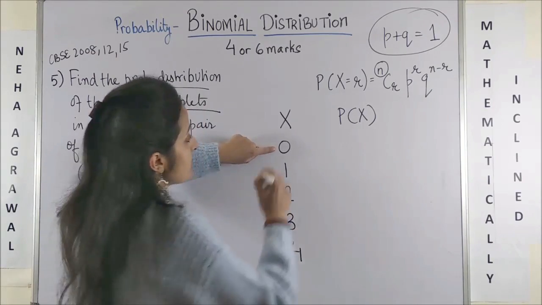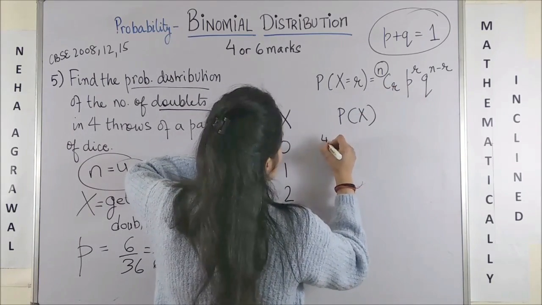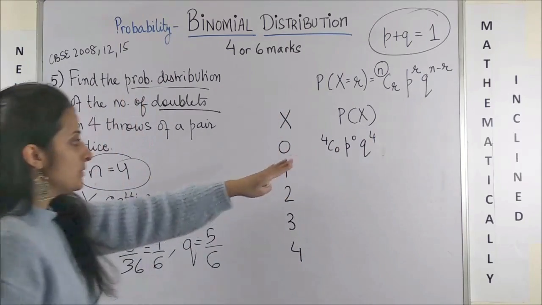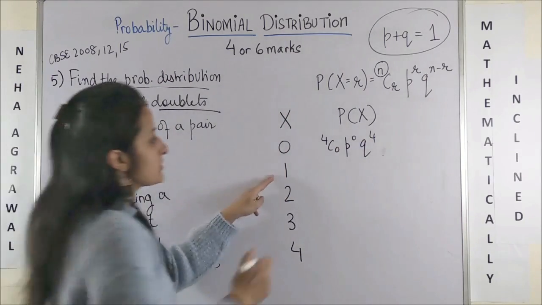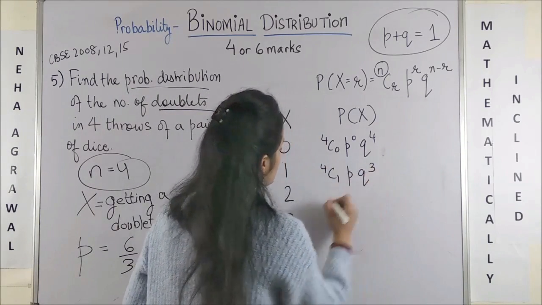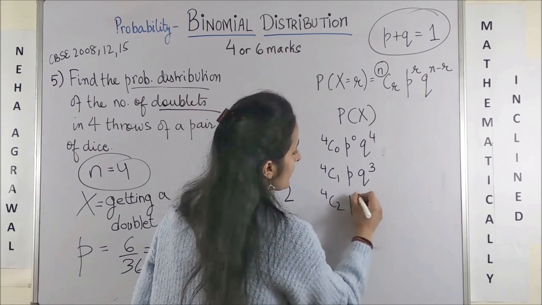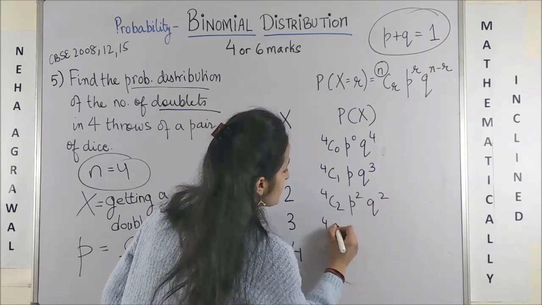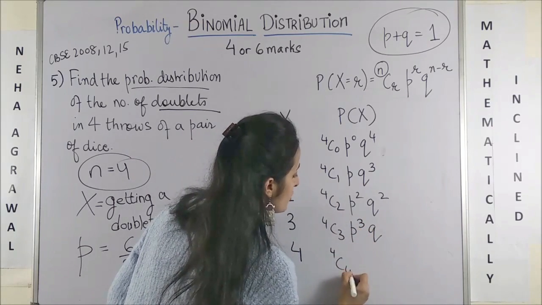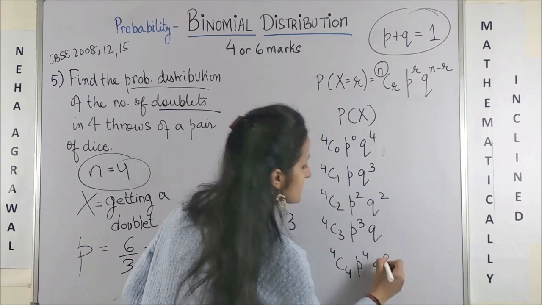So if I'm saying my success is 0, simple है boss, 4C0, p to the power 0, q to the power 4. Now you will put the relevant values of P and Q. Same way, this is 4C1 P Q cube, 4C2 P square Q square, 4C3 P cube Q, 4C4 P raised to power 4, Q is obviously 0.